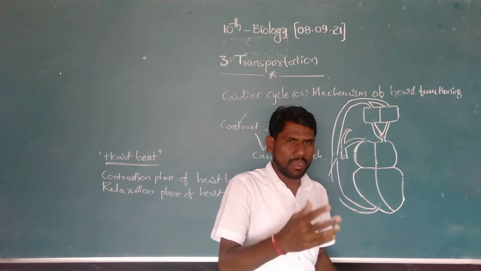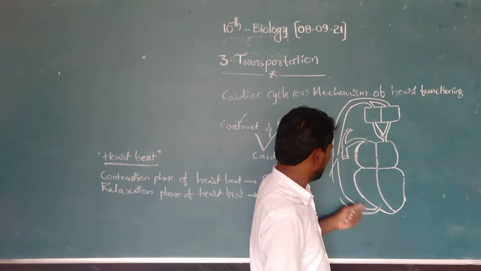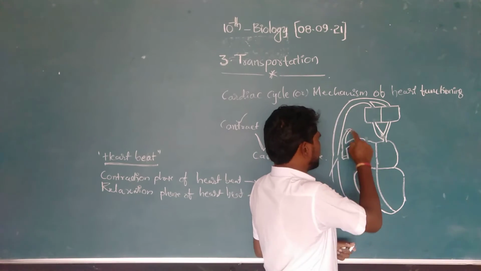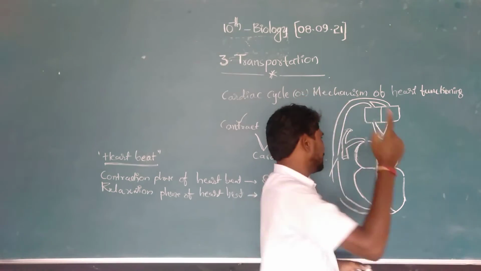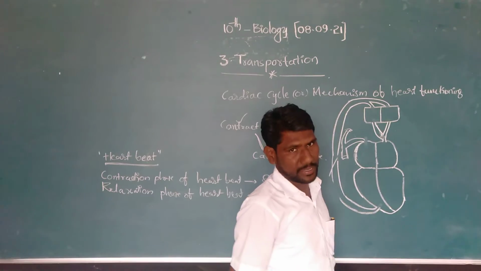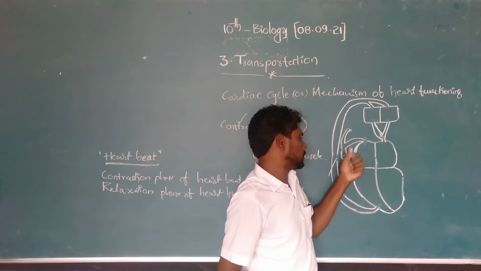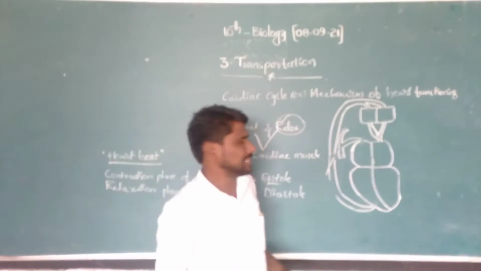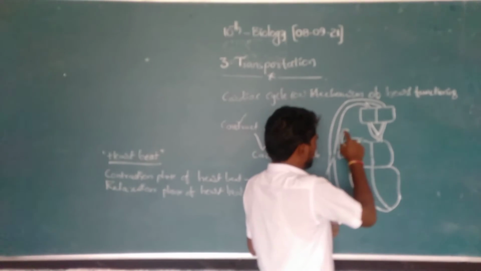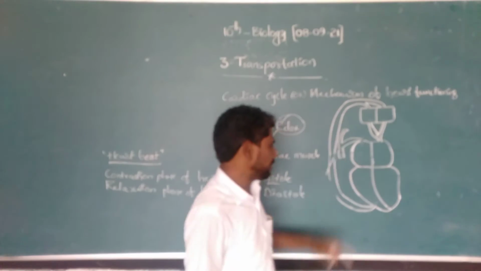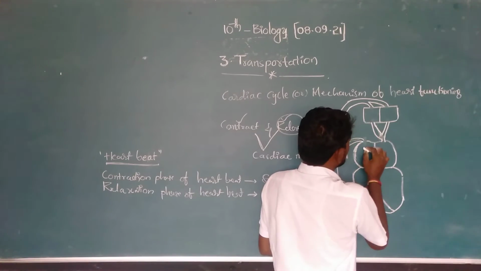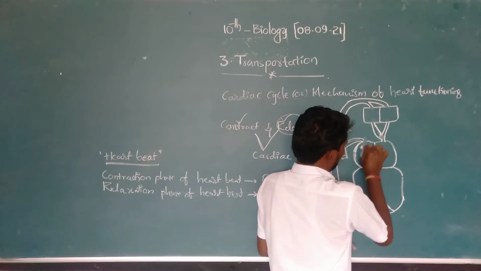Listen, when our heart is relaxed, the right auricle collects the blood from the head part. This is the superior vena cava, this is the inferior vena cava. In previous classes, the superior and inferior vena cava were already discussed. When the heart is relaxed, the superior vena cava and inferior vena cava collect the impure blood, and this impure blood reaches the right auricle.